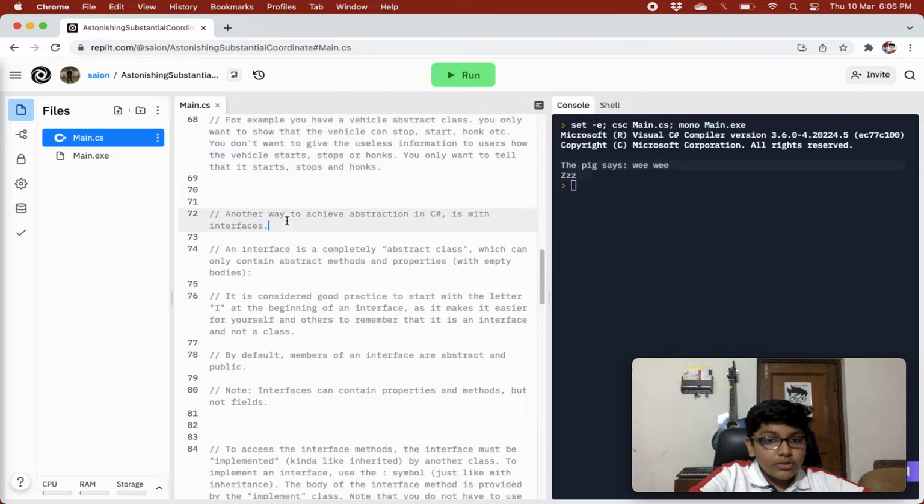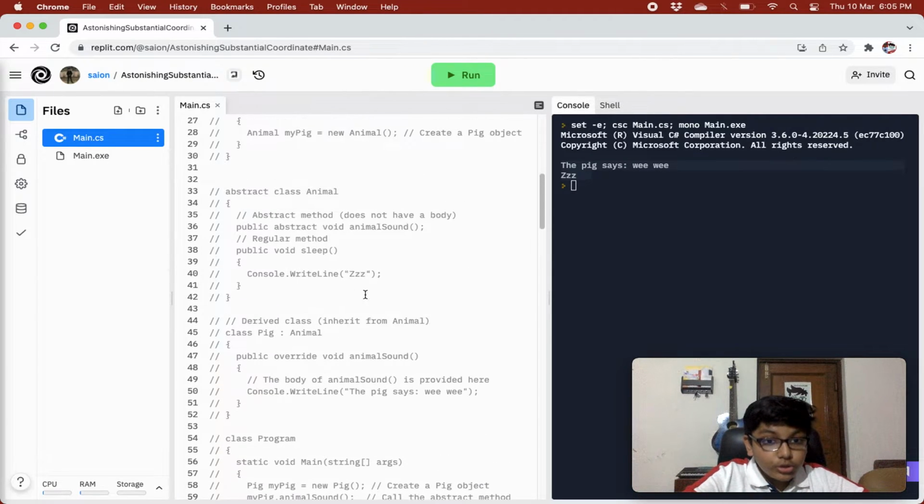So another way to achieve abstraction in C# is with interfaces. You can achieve abstraction with interfaces. An interface is a completely abstract class which can only contain abstract methods and properties with empty bodies. So every method in the interface will not have a body.